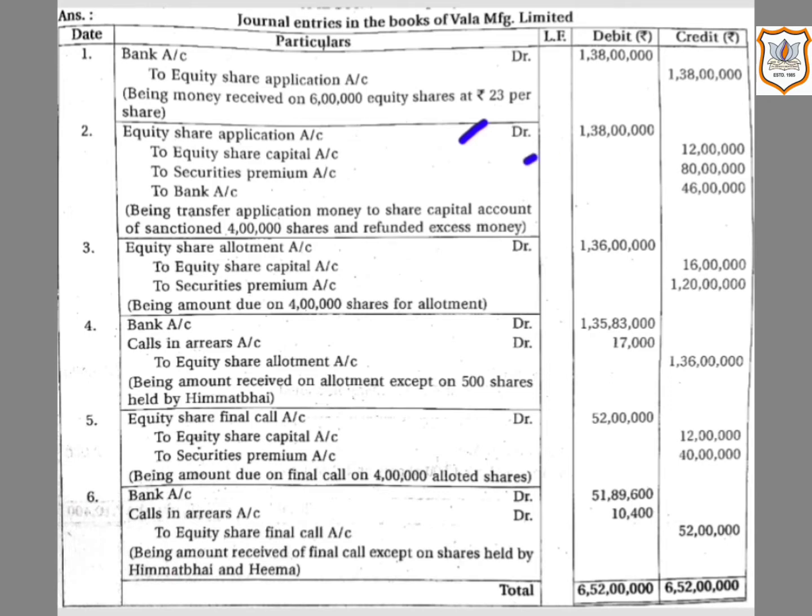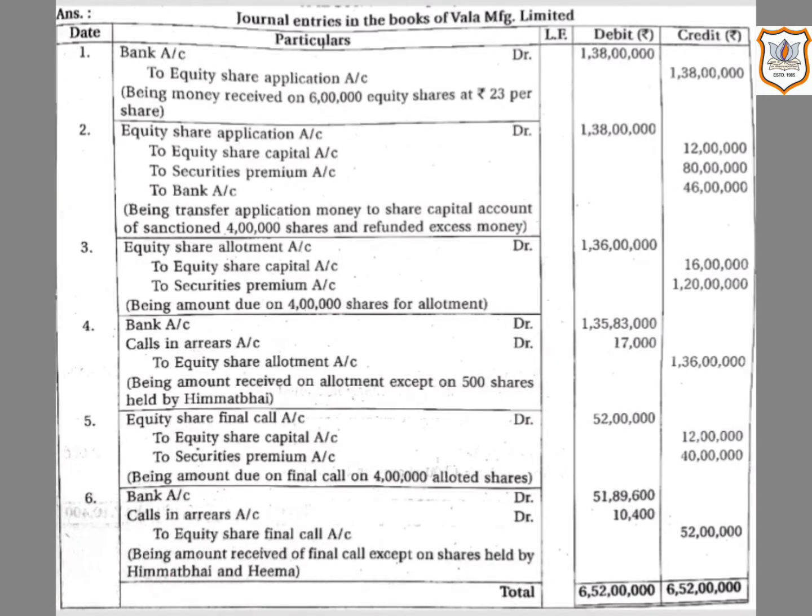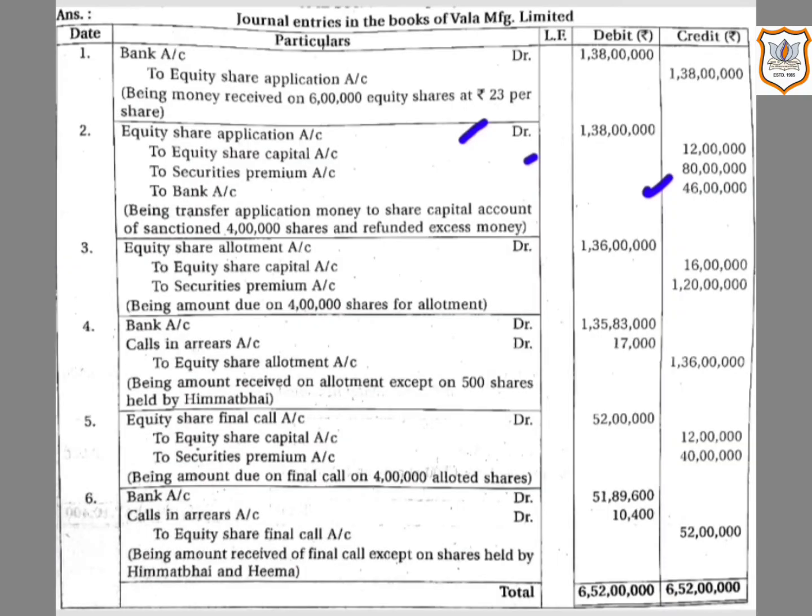Then securities premium account will be credited with the amount of premium paid with application money, that is 80 lakh. That is 4 lakh multiplied by rupees 20, the premium amount per share at the time of application. Then bank account will be credited by rupees 46 lakh.